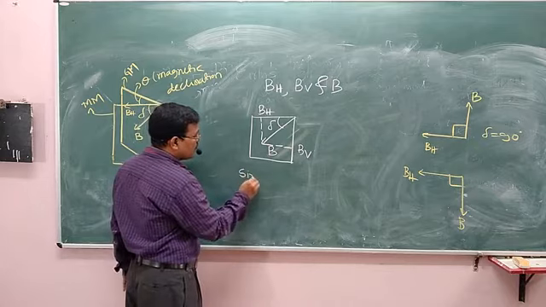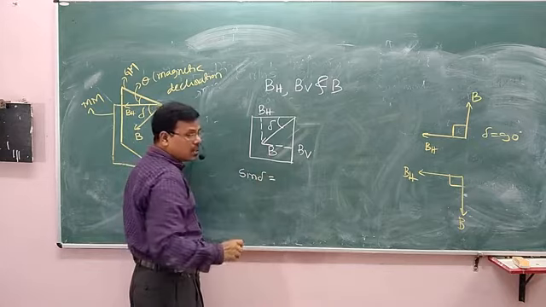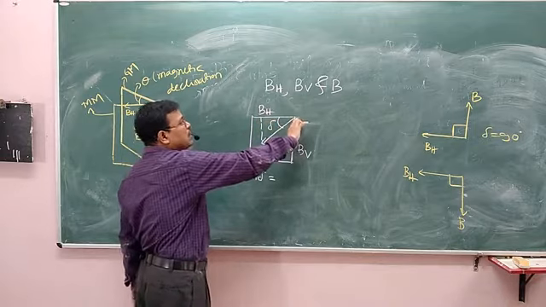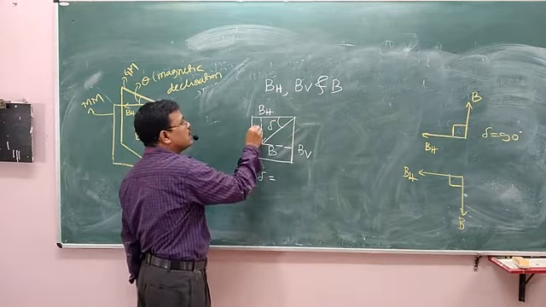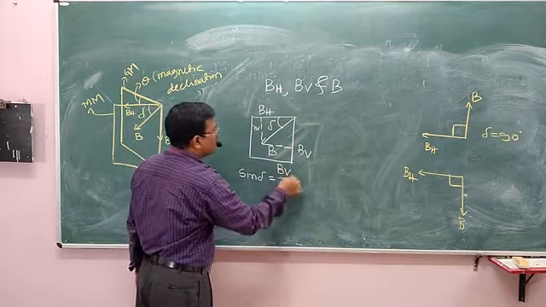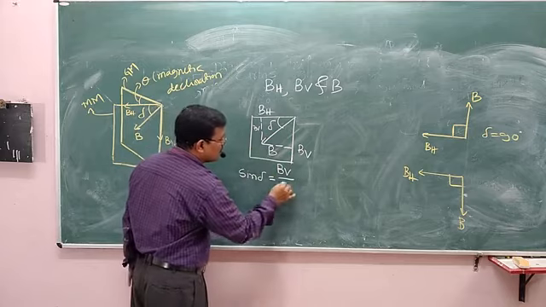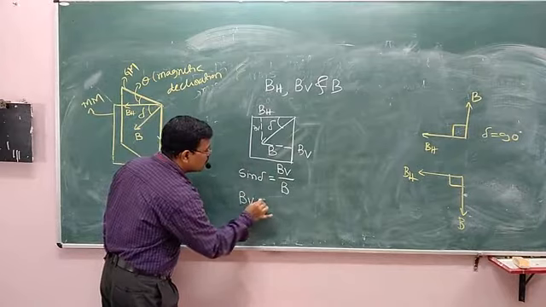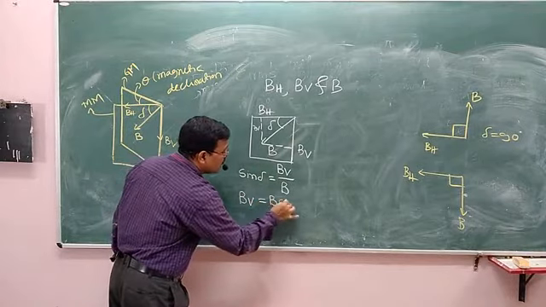Sine delta is equal to opposite by hypotenuse. Opposite is BV. So BV is equal to B sine delta.